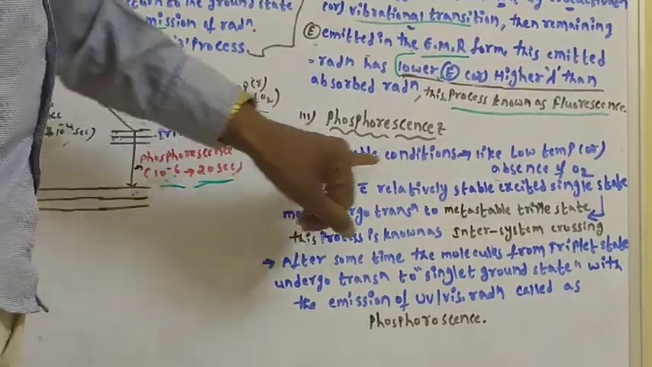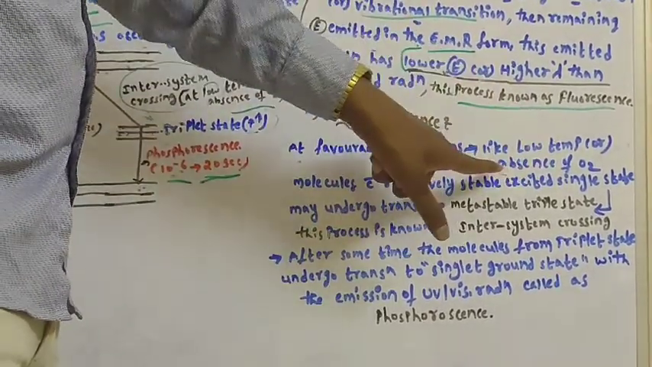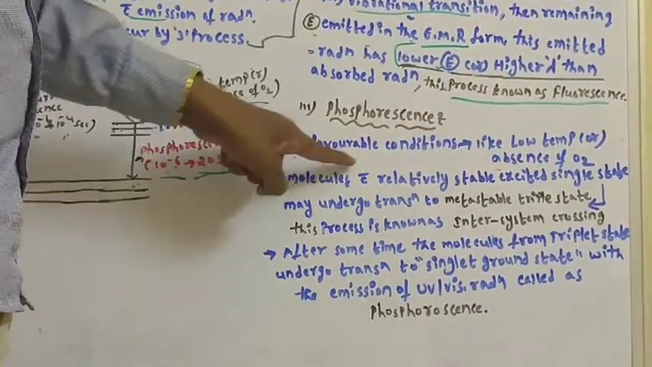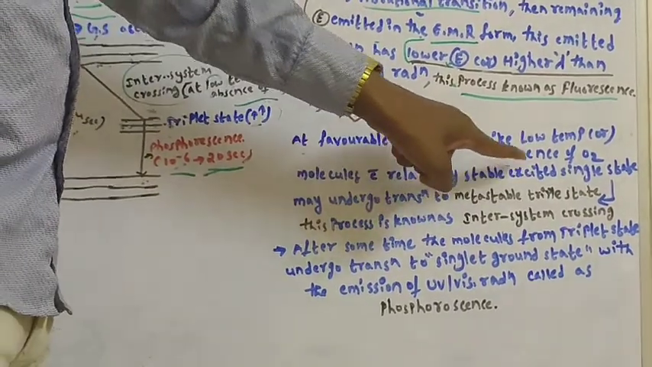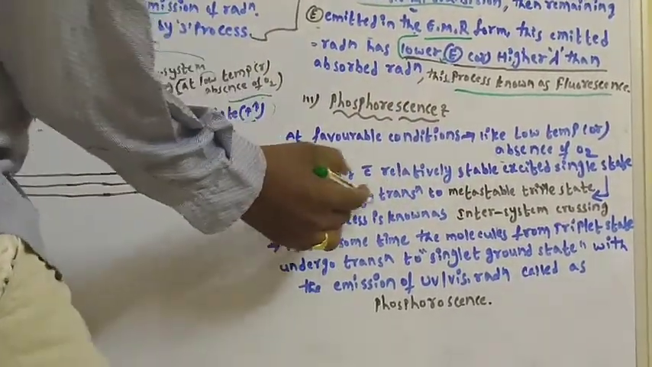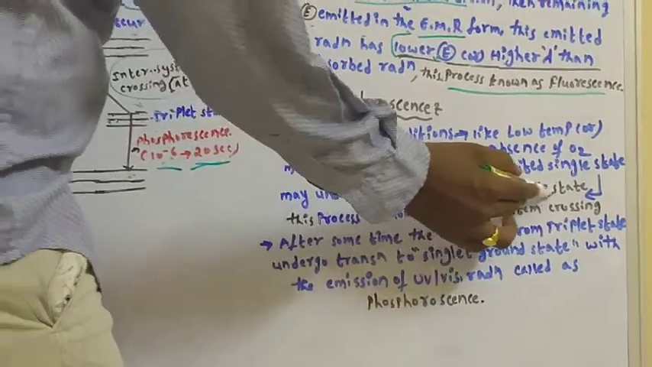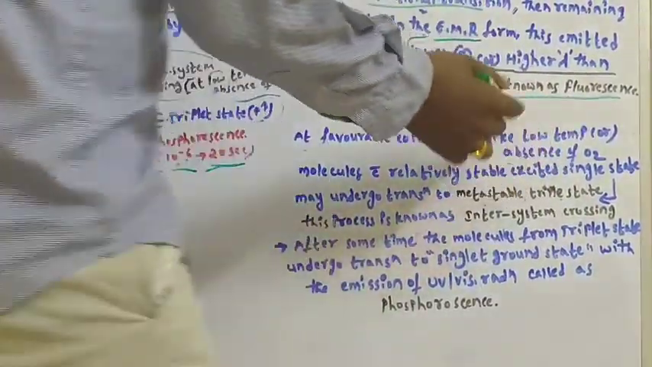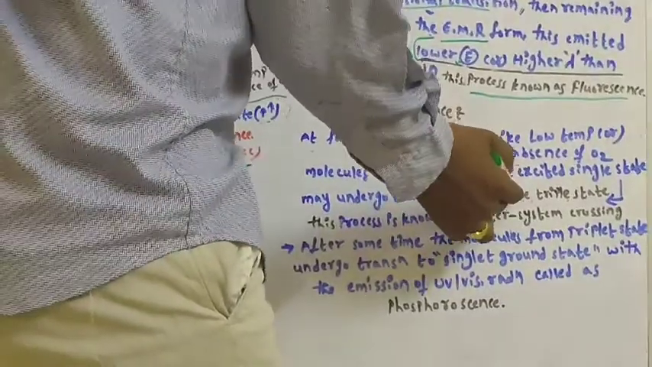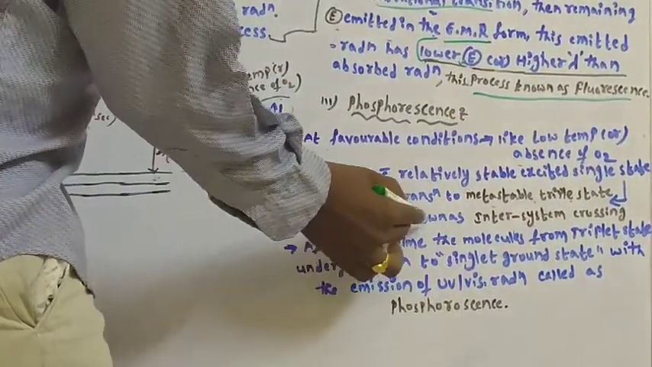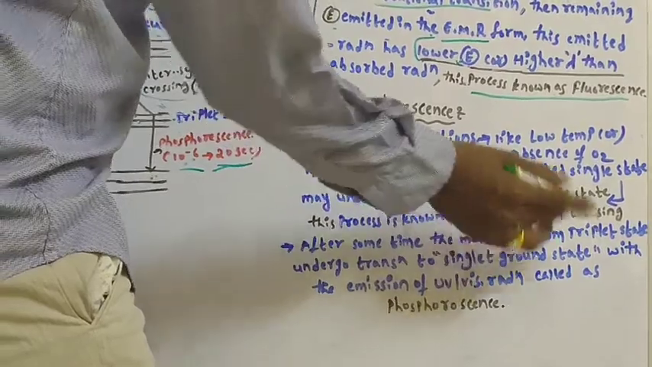At favorable conditions like low temperature or absence of oxygen, molecules with a relatively stable excited singlet state may undergo transition to the metastable triplet state. The triplet state is metastable. This process is known as inter-system crossing.